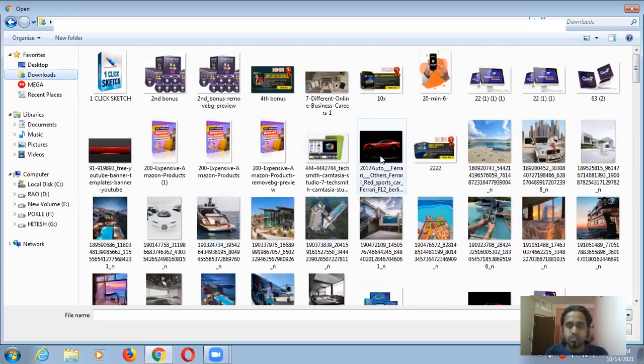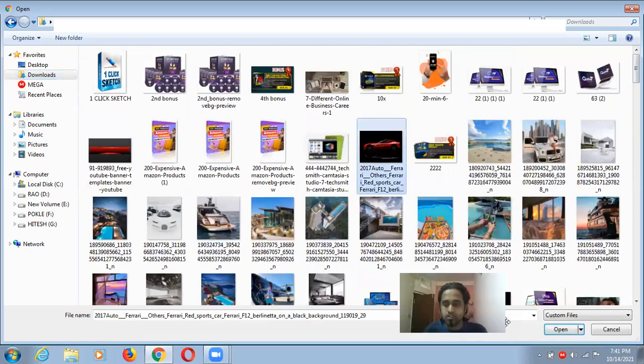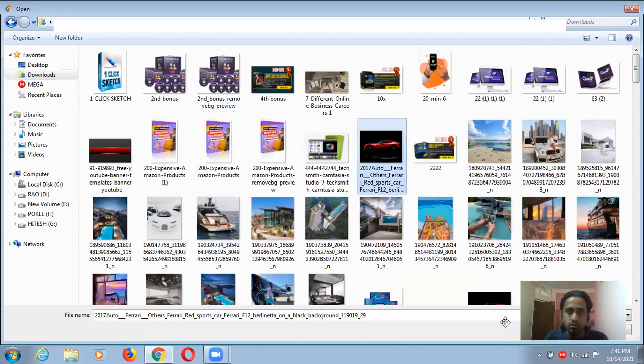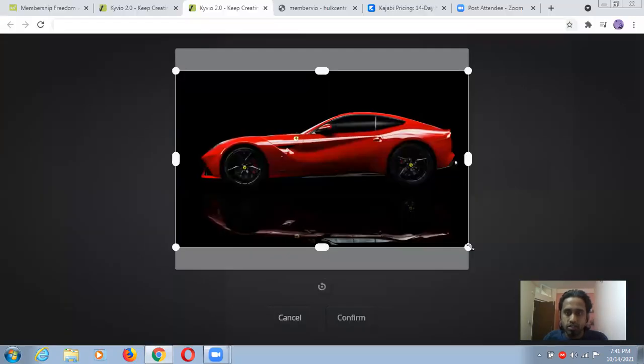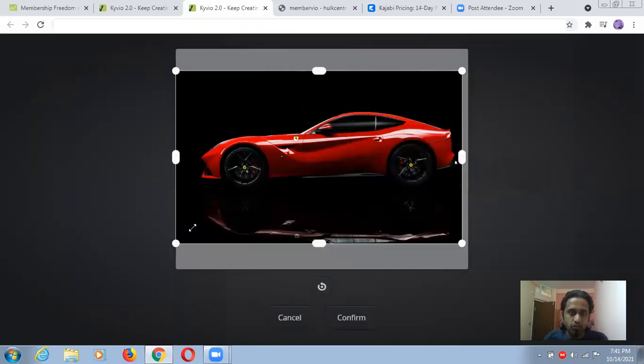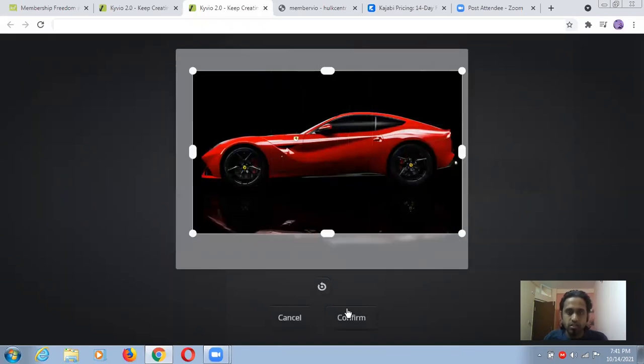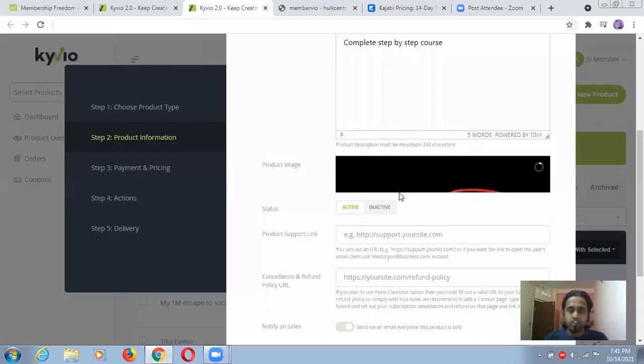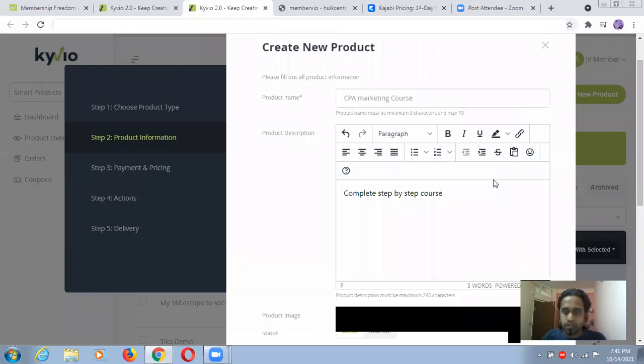Just leave this, I'm just using this one, just for demo purposes. You can crop again according to you. I'm just taking only the car option, and just confirm it from here, and it's done. It's uploading.